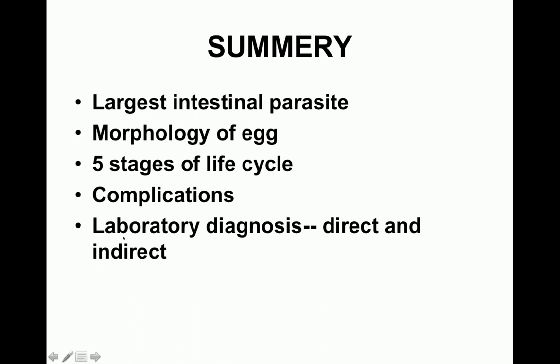For lab diagnosis, both direct and indirect methods are used. By the direct method, you directly identify the adult worm, or microscopically look for the eggs or the larval form, and indirectly you perform blood examination or other serological tests for detection of the antigens or antibodies produced against this parasite.